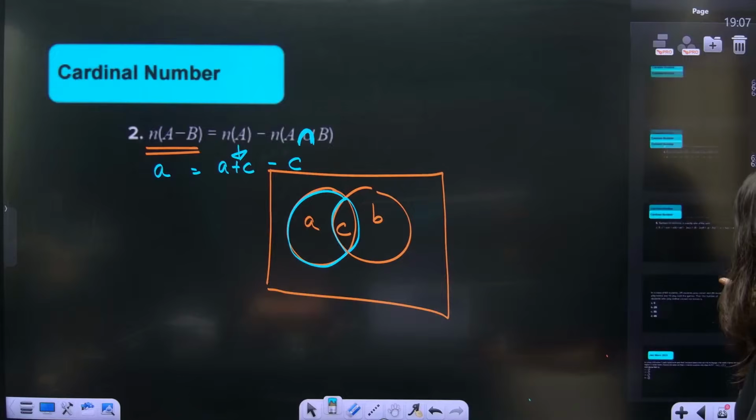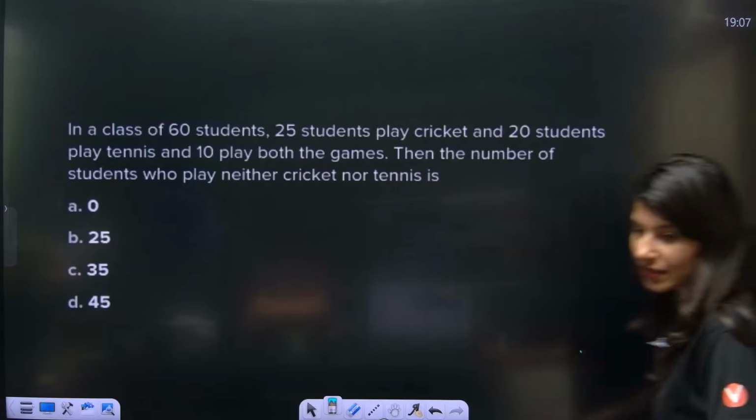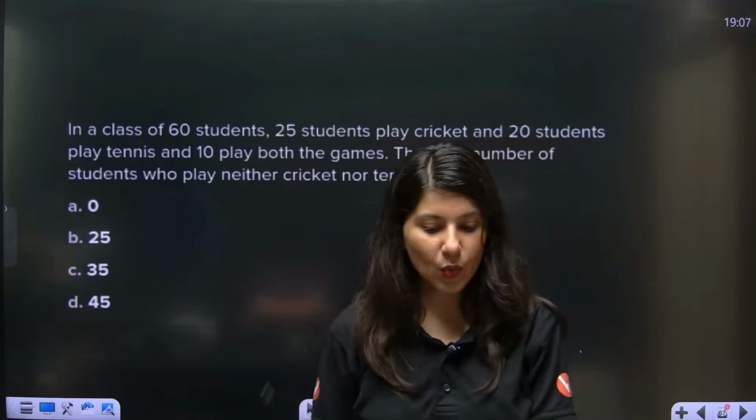Okay. Chalo. Let's do one question. Let's do one question on this after this. Let's see how many of you are able to do this. Let's solve one question related to it.